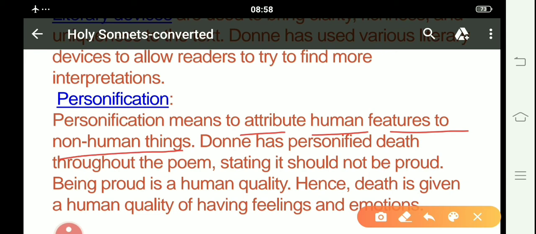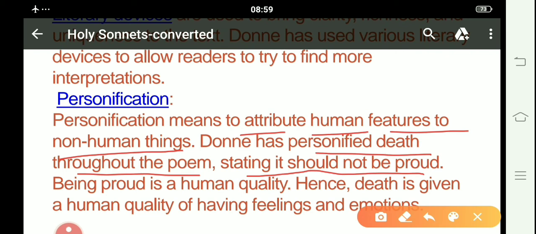So basically, death is a non-human thing to which the poet John Donne attributes the qualities of a human being. All right, by considering death as a human being, he challenges death throughout the sonnet. Donne has personified death throughout the poem, stating it should not be proud.